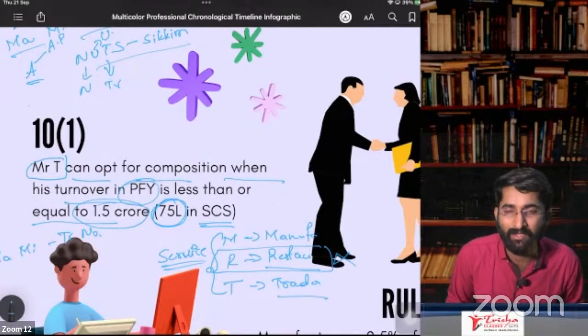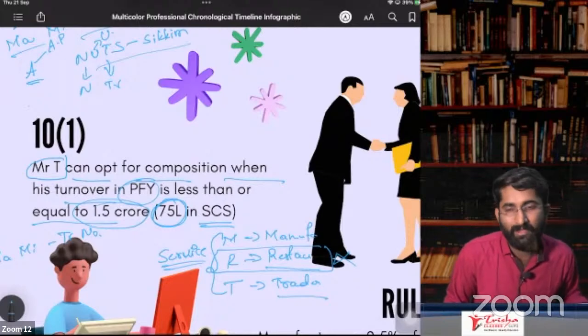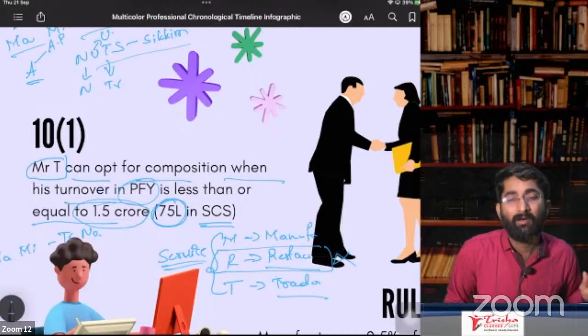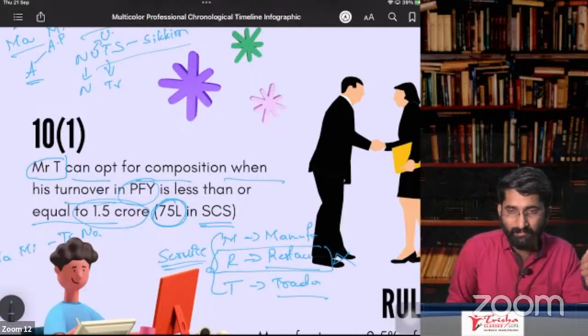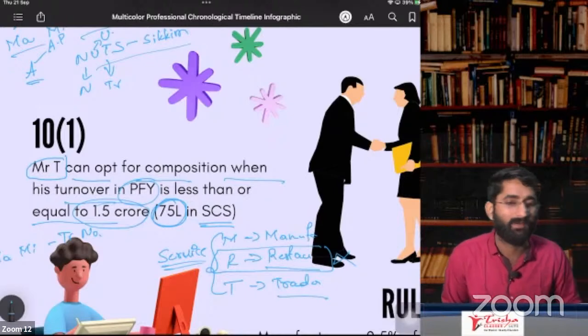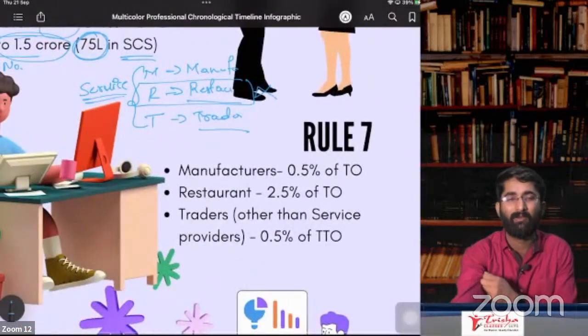Who are the special category states? Mami and Me: Manipur, Mizoram, Meghalaya. We purchase areca nuts: Arunachal Pradesh, Nagaland, Uttarakhand, Tripura, and Sikkim. Now, what is the rate which is applicable for them, sir?